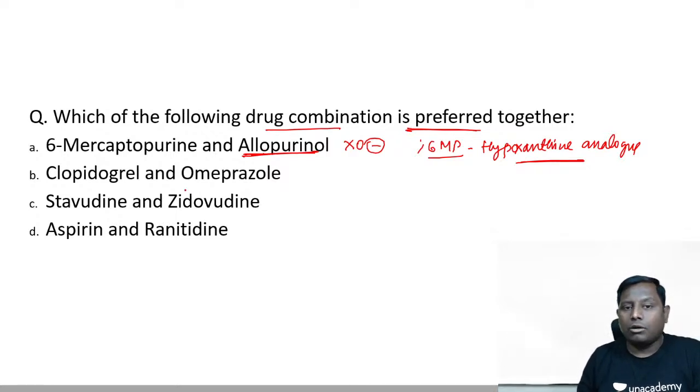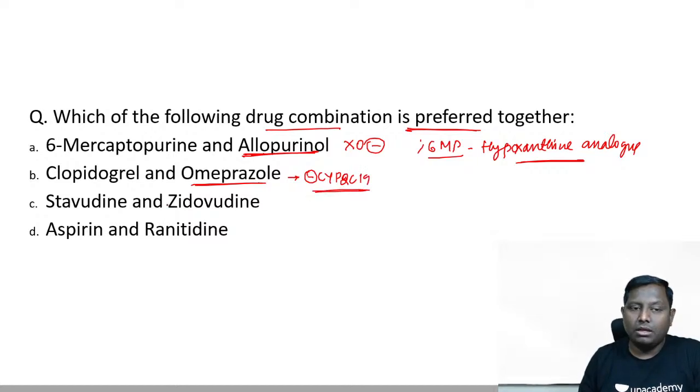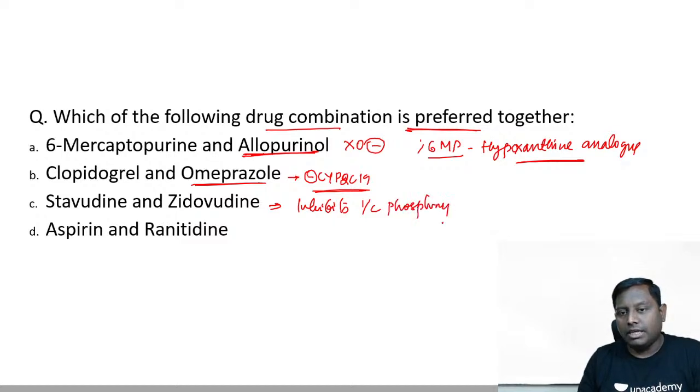Clopidogrel, omeprazole. I think we all know that omeprazole is a potent inhibitor of the CYP2C19, and they will not allow the activation of clopidogrel, so we should not give them. Stavudine, zidovudine, we should remember that zidovudine inhibits intracellular phosphorylation. All the NRTI require phosphorylation for their activation, therefore this stavudine will not be activated.